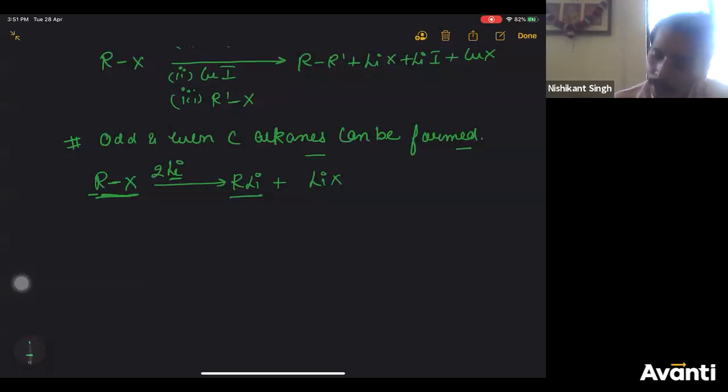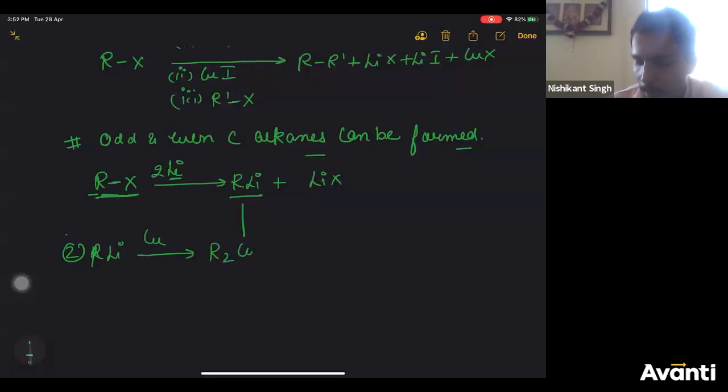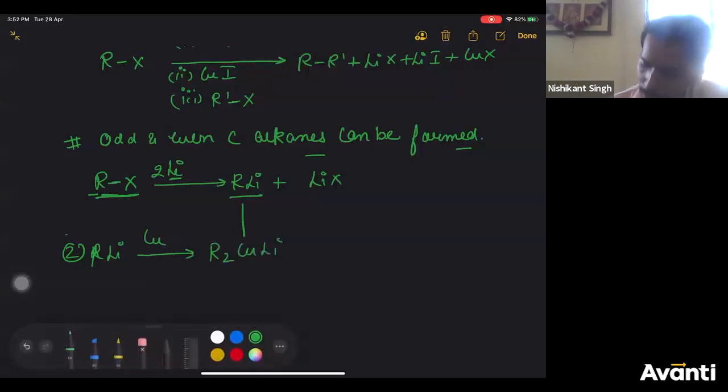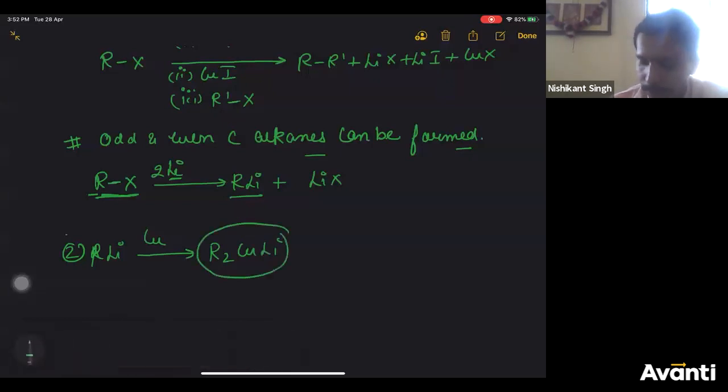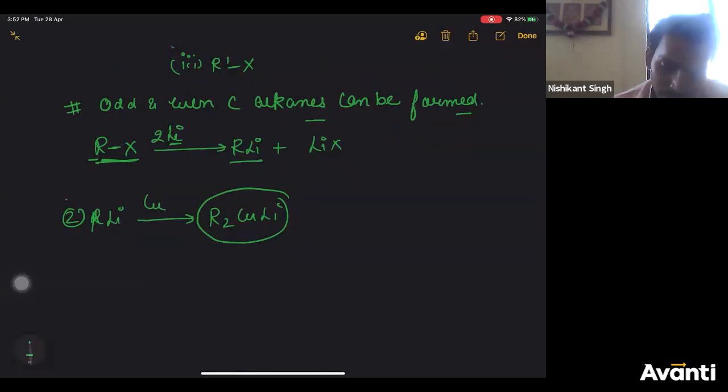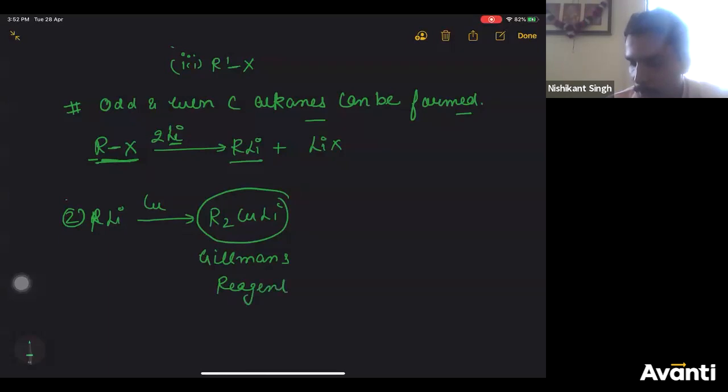See carefully. In the second step, this RLi will react with copper iodide to give you R2CuLi. Note down this reagent. This reagent is very important. It is known as Gilman's reagent, dialkyl lithium cuprate. It's very important for alkyl halides.